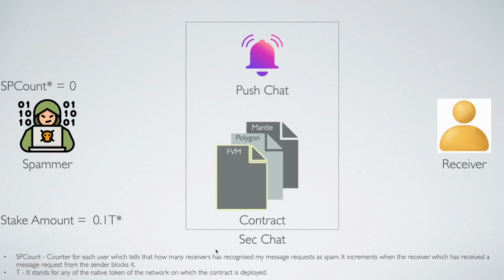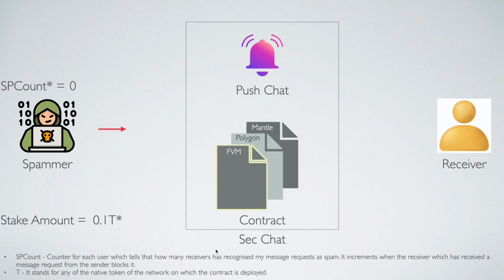So here is the protocol flow. The left side you see here is a spammer with two things. First, SP count, the number of users who have marked the spammer's messages as spam. And second, the stake amount, which is the amount the spammer needs to put into the DApp to become eligible to send messages to a new user. So let's see how it happens in the spammer scenario.